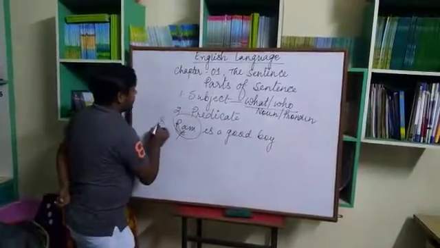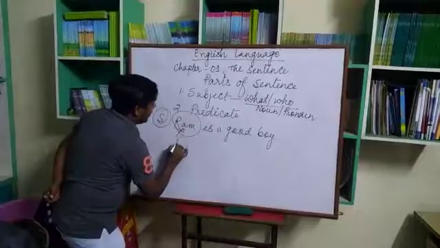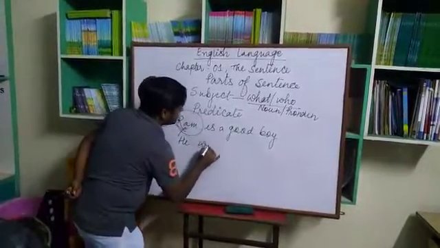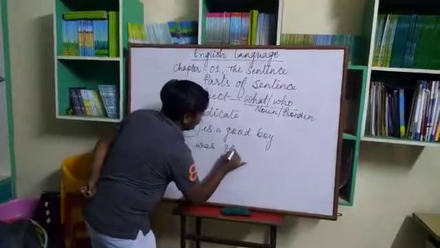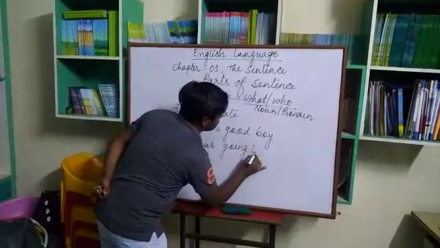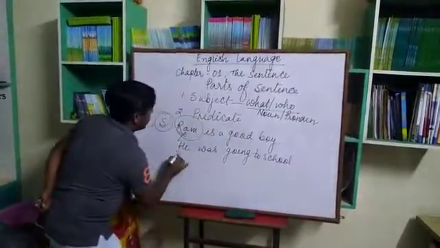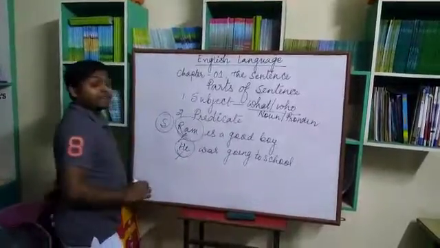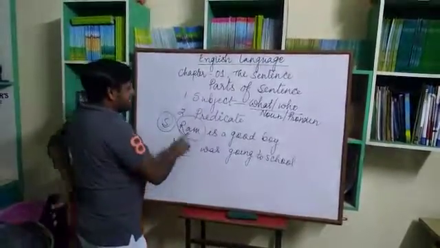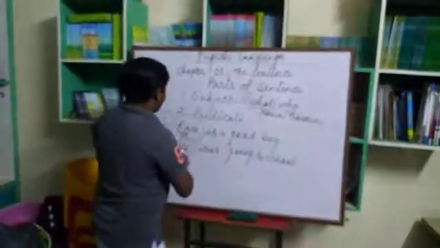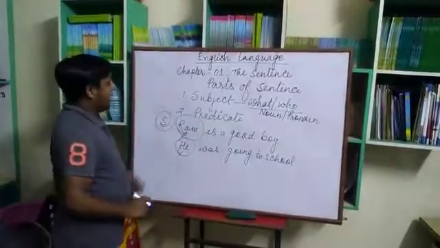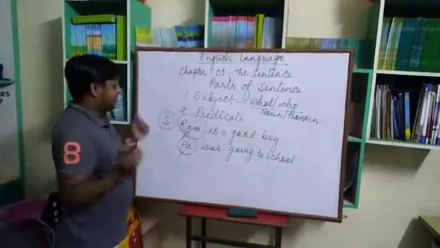So here Ram is the subject. If I say, he was going to school, again he is the subject of the sentence because he is a pronoun and we are talking about him. So here he is the subject.